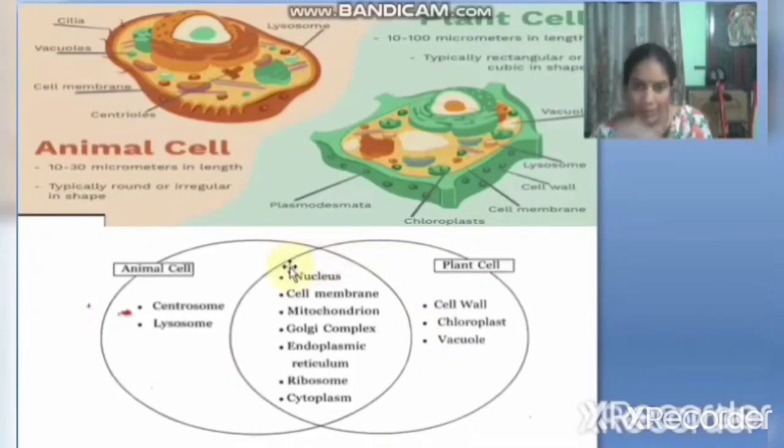Okay, children. Now in this chapter you will learn in detail about each organelle. So first try to pronounce all these organelles. Listen, I am pronouncing once. Cell membrane, cell wall, nucleus, cytoplasm, mitochondria, Golgi complex, endoplasmic reticulum, ribosomes, centrosome, lysosome, chloroplast, vacuole. These are all cell organelles. Okay, children, pronounce them properly. Now let's go to another slide.